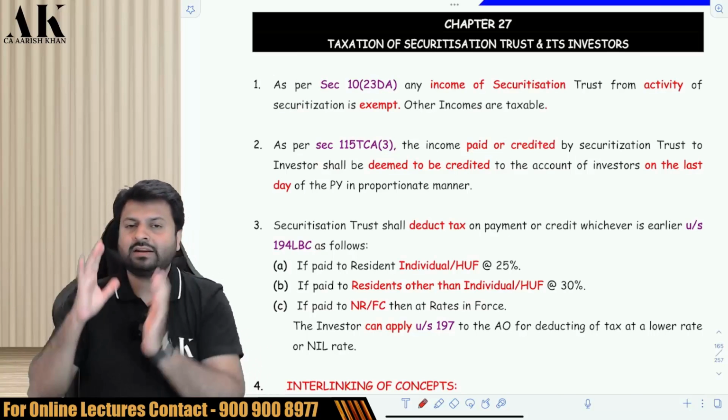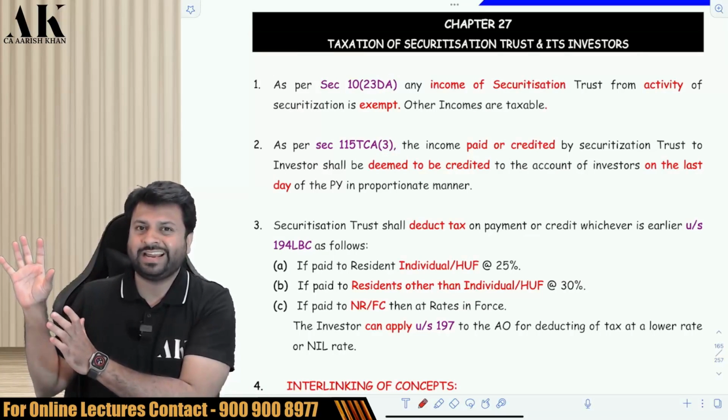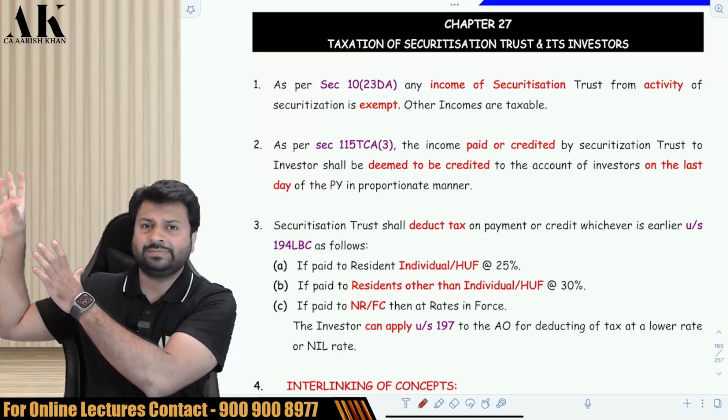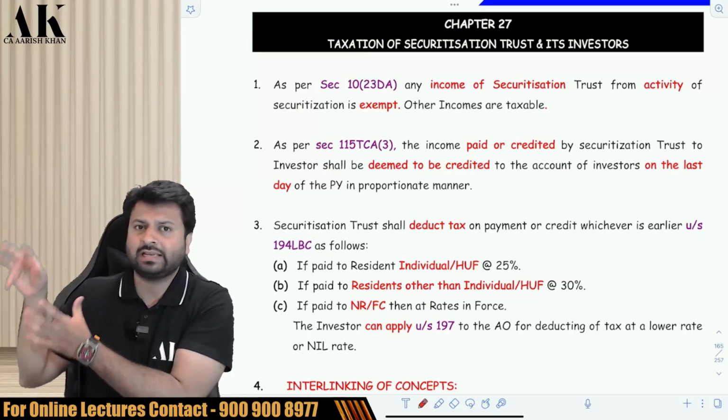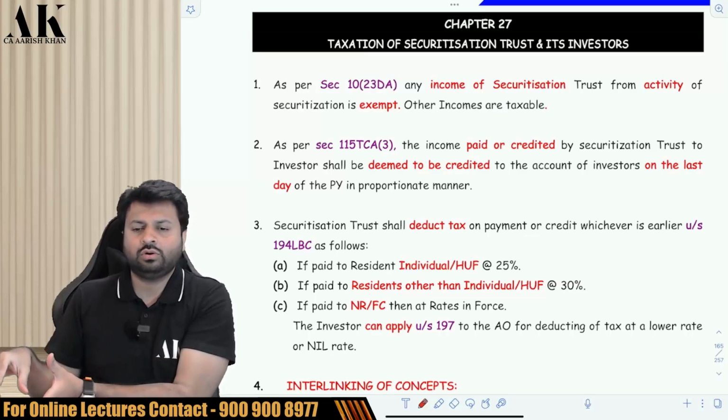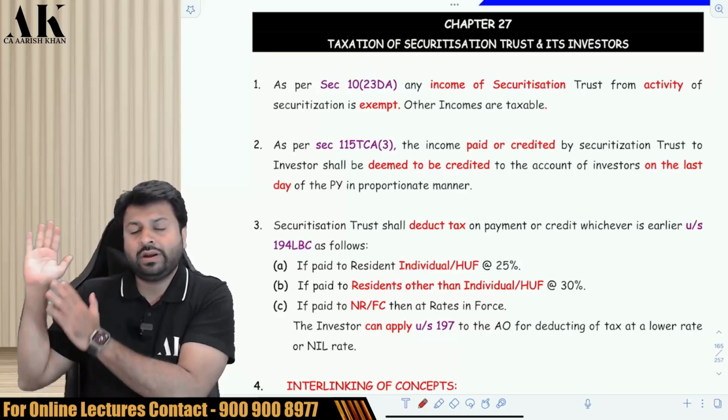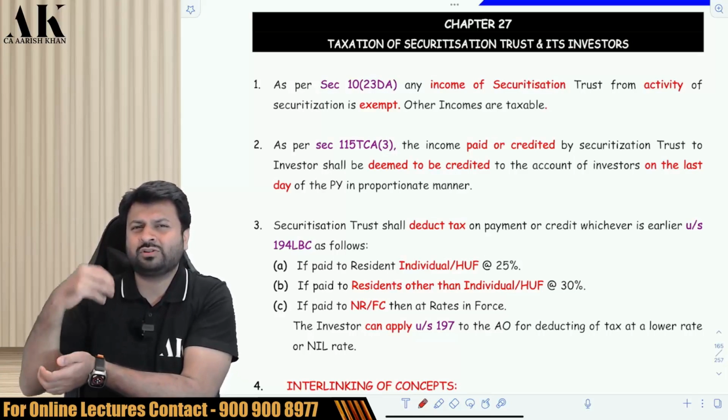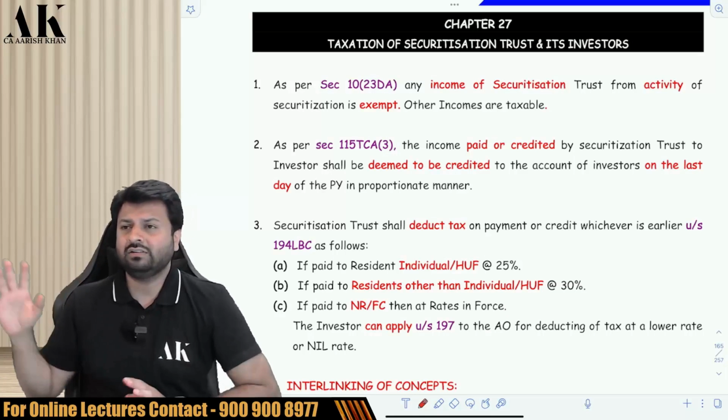So, just imagine there are 4 players. Suppose there is a bank over here, SBI, and there is a customer to whom the bank has given the loan. Now, the bank has given the loan to the customer for 20 years, and in 20 years the customer is going to repay the bank in small amounts. Now, the bank is fed up with that.